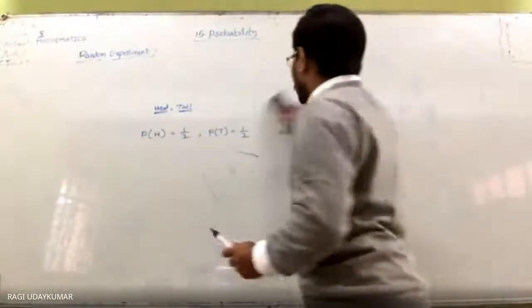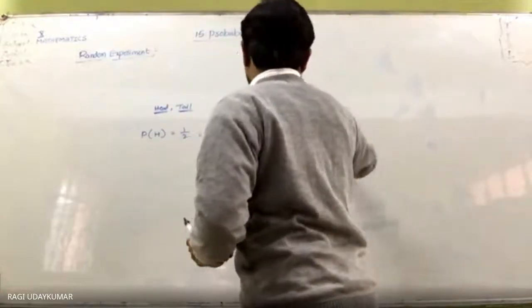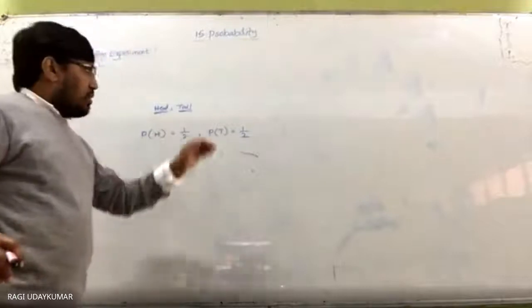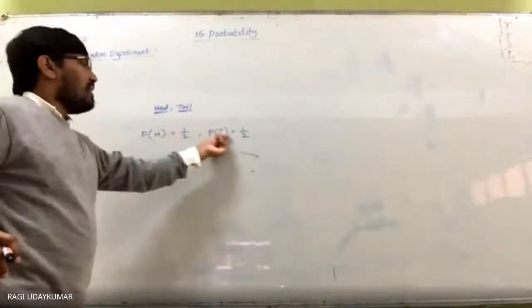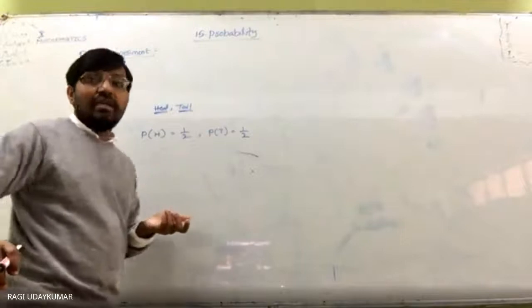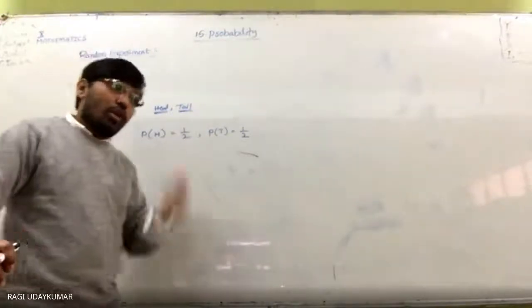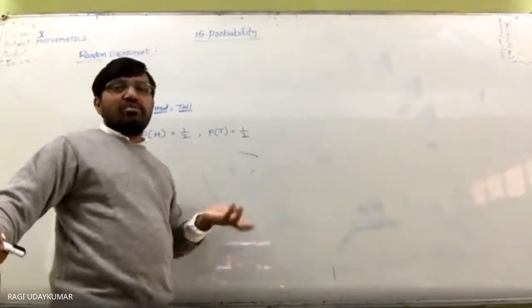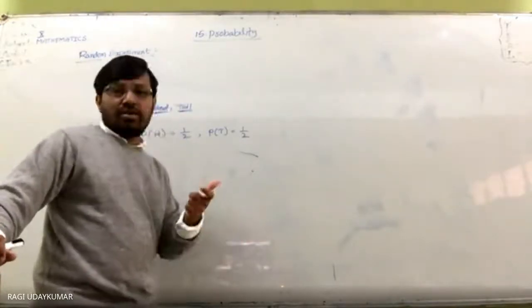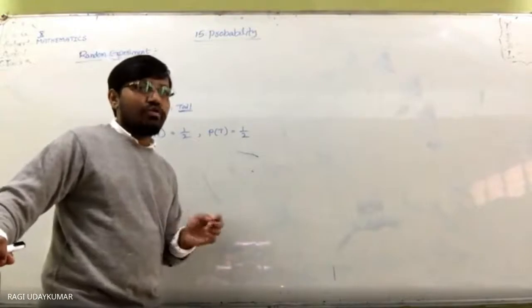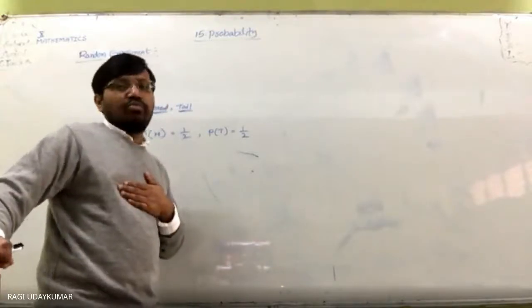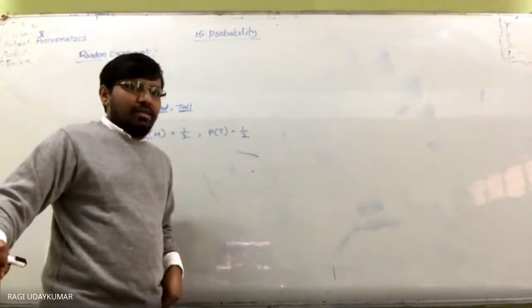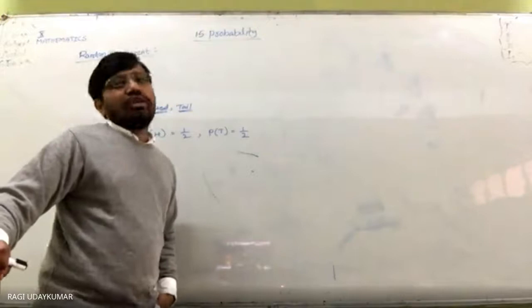So now when you toss a coin, these two are equally likely outcomes. How do we say equally likely outcomes? Normally you toss the coin 1000 times and you note down. Whenever you are feeling bored, take a coin, toss it 1000 times, and note down how many times you got a head and how many times you got a tail. Approximately nearby numbers you are going to get, 1 by 2.